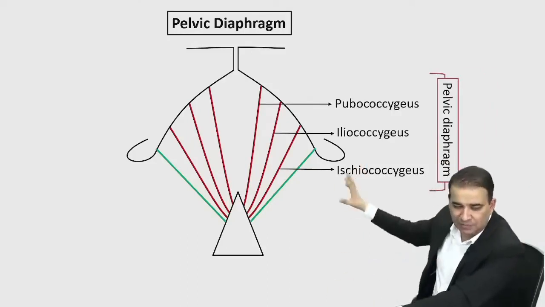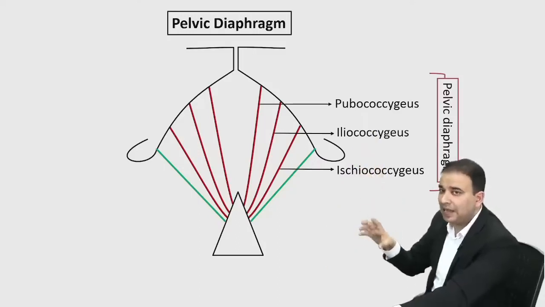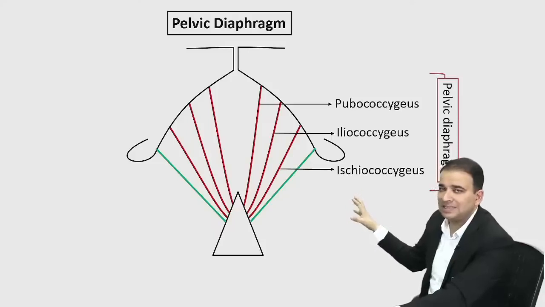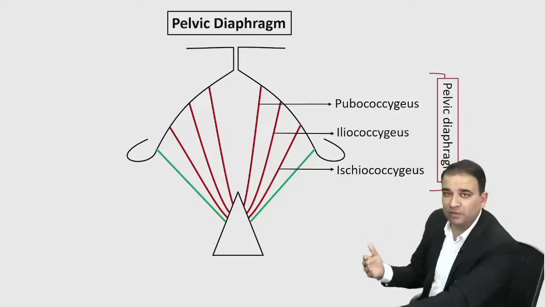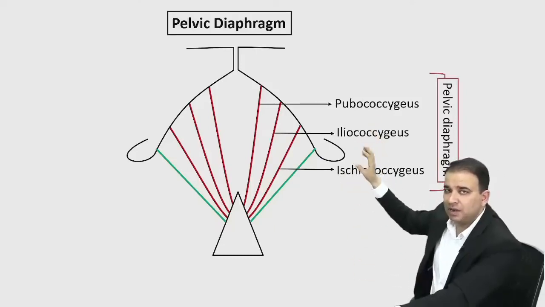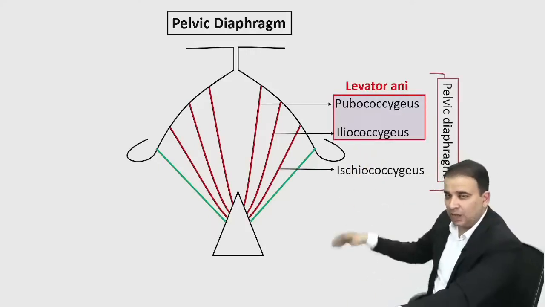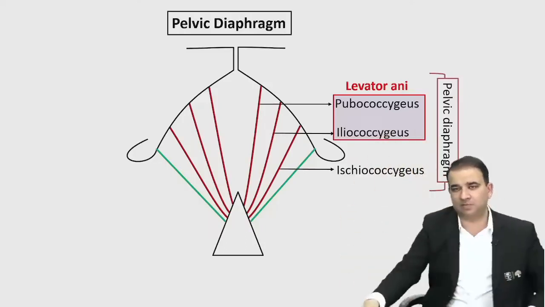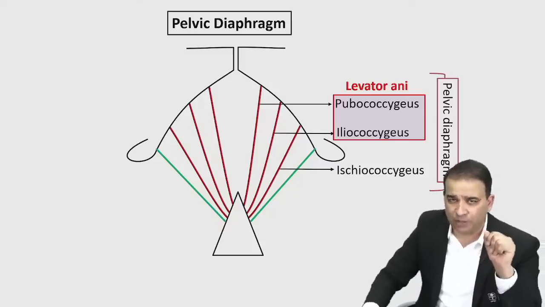But out of these three muscles, it's the pubo and iliococcygeus muscle which are functionally important muscle, and not the ischiococcygeus. Ischiococcygeus, or simply called as coccygeus muscle, it is more useful in lower animals, the quadrupeds, for the movement of tail. In humans it doesn't have much work. It's the pubo and the iliococcygeus muscle which are important muscles, and they together are also referred as the levator ani, guys. So out of the three muscles forming the pelvic diaphragm, pubo and iliococcygeus muscle are together called as a levator ani. So levator ani is a part of pelvic diaphragm only.